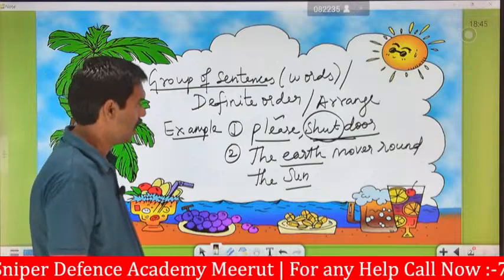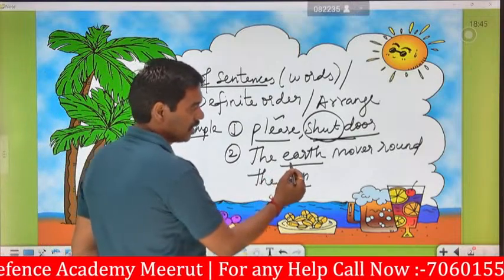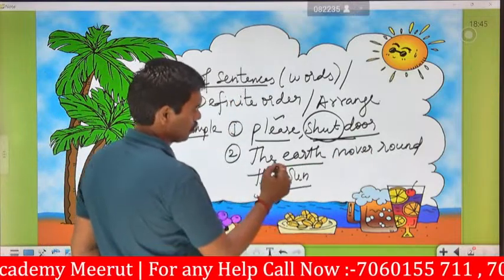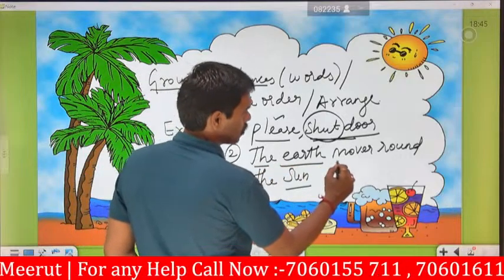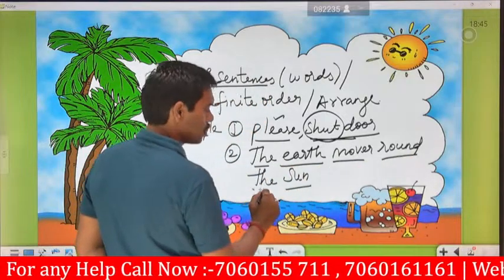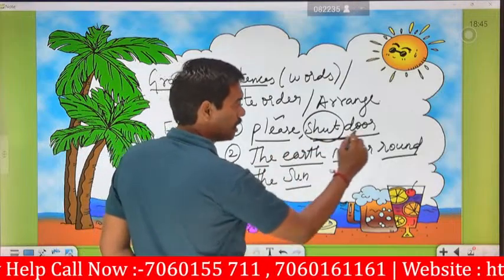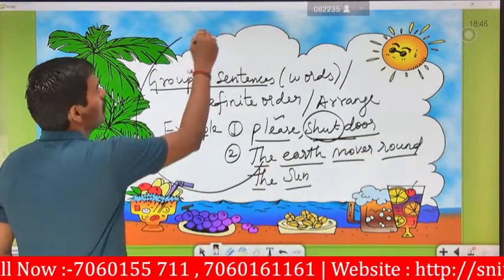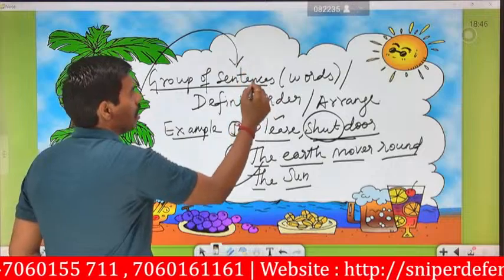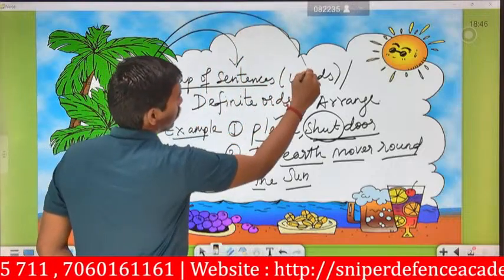Okay, and next one is said to be, the earth moves round the sun. So this is one word, this is one word, this is one word, this is one word, this is one word, this is one word. If you join all these words, then it is said to be a group of sentences, or a group of words.